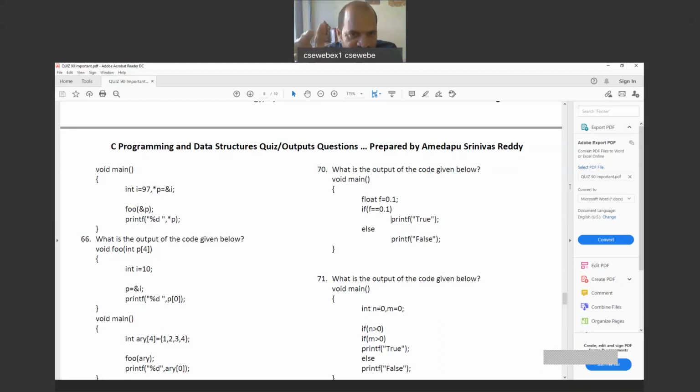Whereas if you go to floating values, you will not find the exact equivalent. Some values may get the exact equivalent, but not all. Most of the times we don't get the exact equivalent. So f = 0.1 may be stored as f = 0.0 followed by 10 nines, for example.